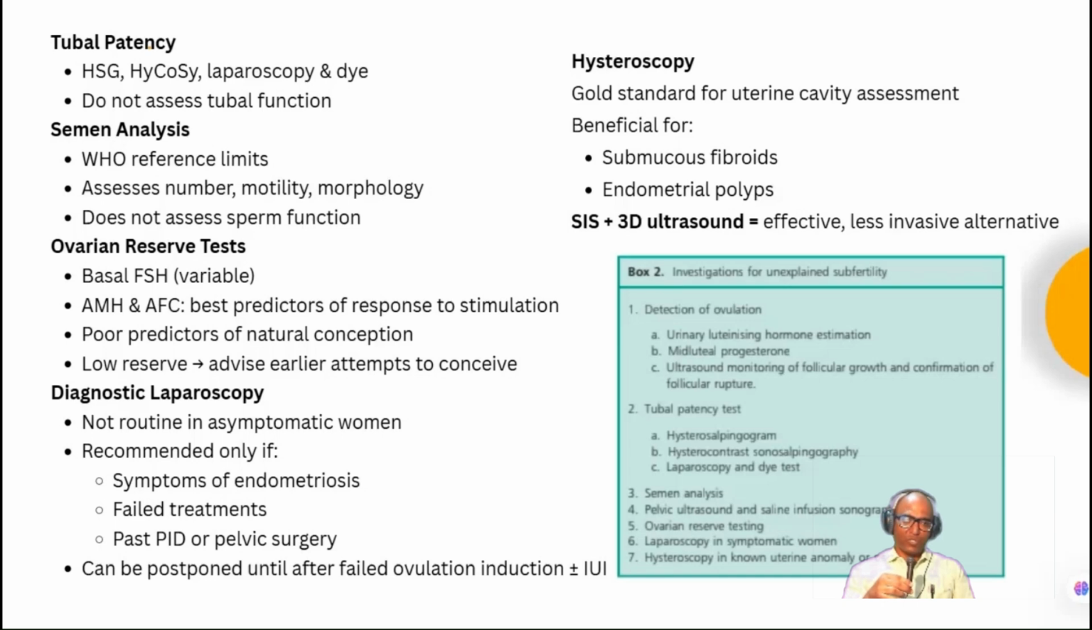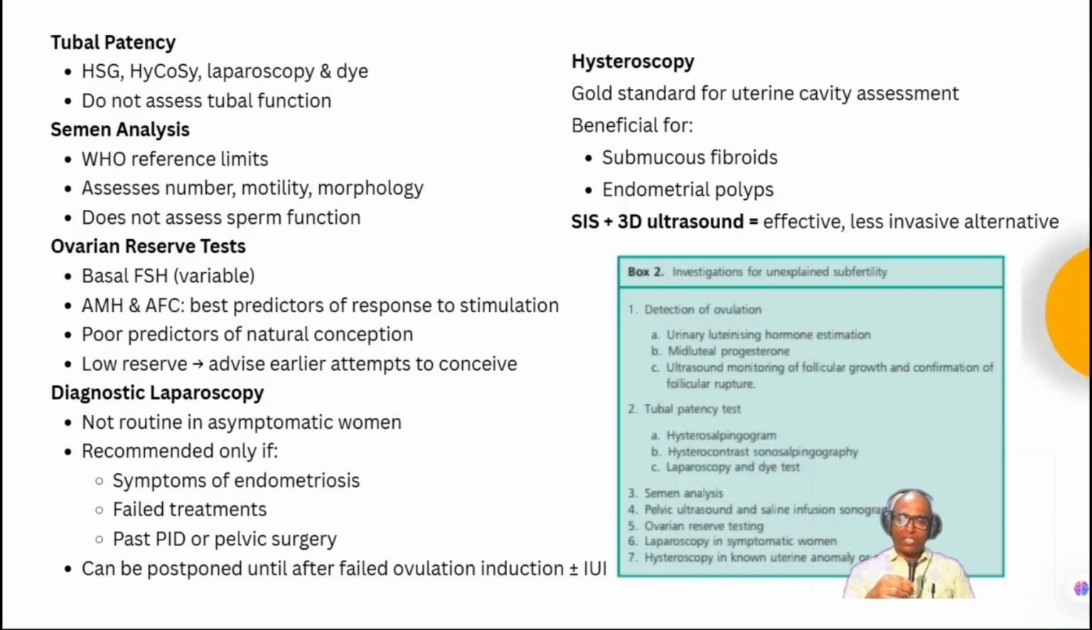These are the limitations. Then ovarian reserve tests such as basal FSH, AMH, and AFC are the best predictors of response to stimulation, but poor predictors of natural conception. If there is a low reserve, advise earlier attempts to conceive. Then you have a diagnostic laparoscopy, but it is not routinely recommended in asymptomatic women. It will be recommended if there are symptoms of endometriosis, or previous treatment has failed, or there is a past history of PID or pelvic surgery.